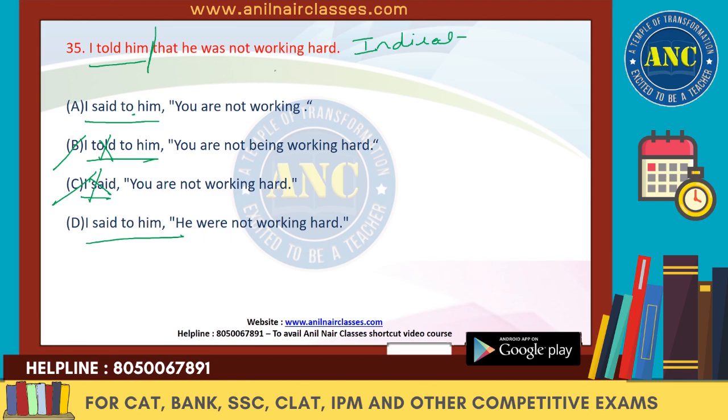He was not working hard. So it will change. Him is there. So he will change as per him. So it will be what? You are not working hard. So this is in the past tense. So we cannot have this not working hard over here. It has to be you are not working hard. R will change to was working, right? So A is the right answer. We'll get rid of B.